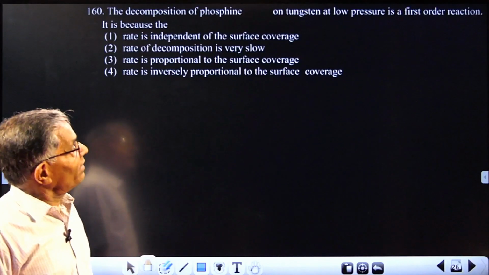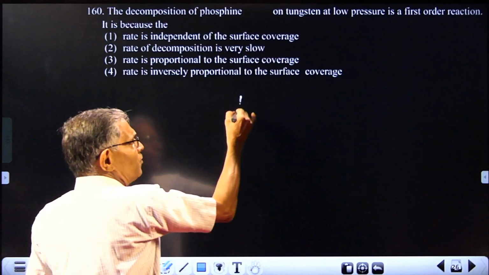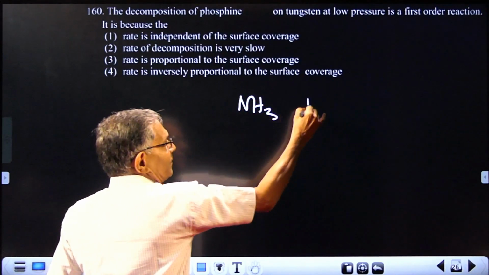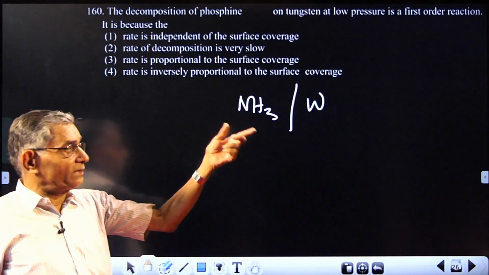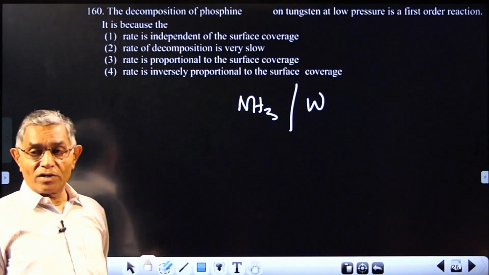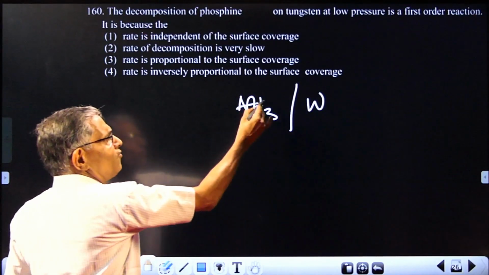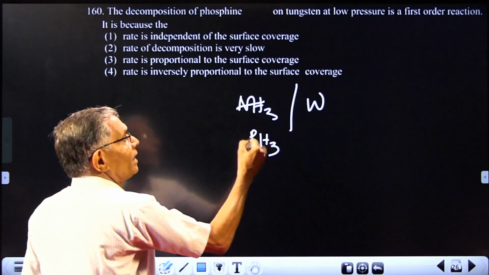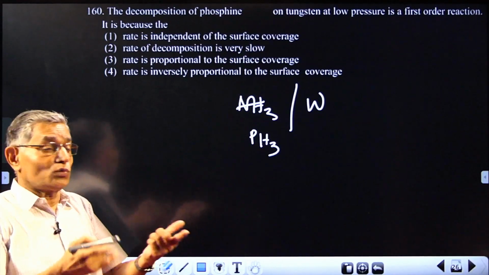Decomposition of phosphine. It's a slightly modified way. You already know decomposition of ammonia on tungsten is a zero order reaction at high pressure and first order reaction at low pressure. They have changed ammonia to phosphine. That's all the question. At low pressure it is first order. But the question is, why is it so?